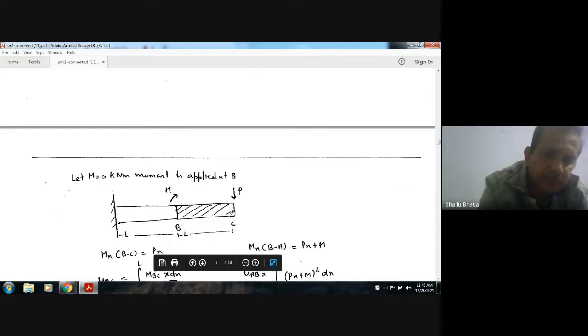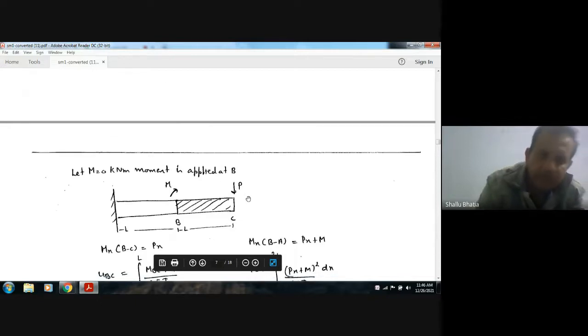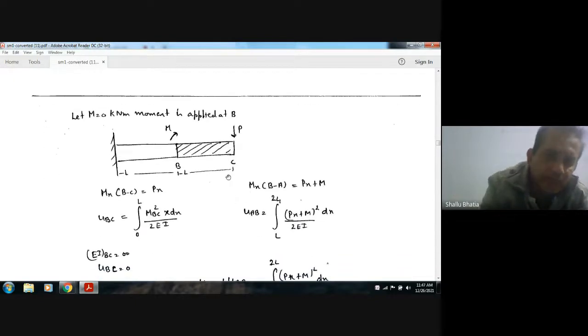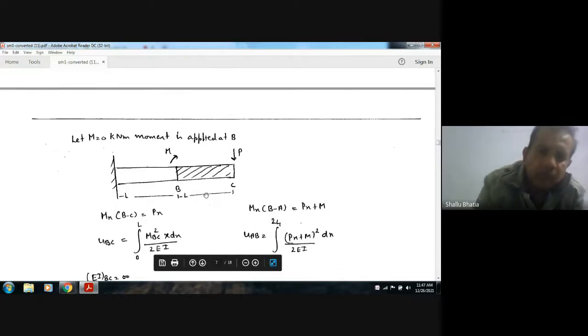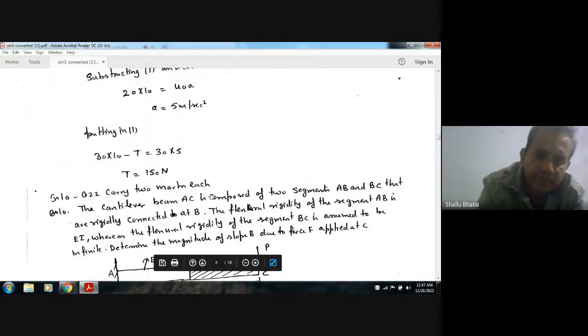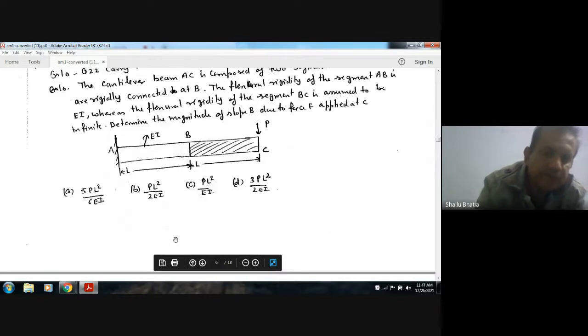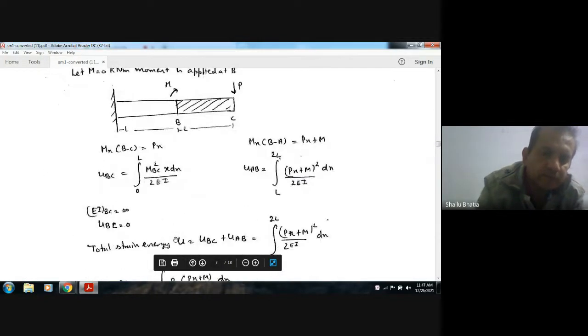The strain energy of portion BC is only due to P. The moment in BC will be Px at any distance, and x is variable from 0 to L. So the strain energy will be M square by 2EI dx. Now for the portion BC, the EI is given as infinity, the flexural rigidity of BC is going to be infinity, so the strain energy will be 0.